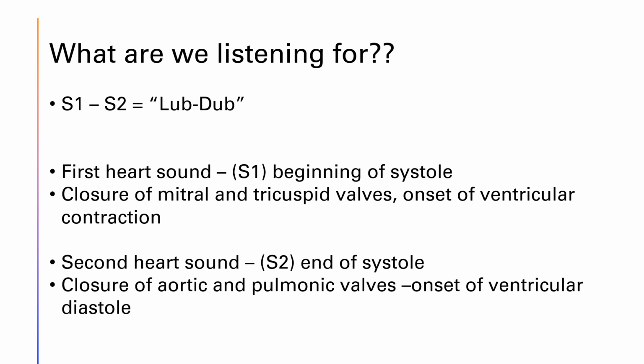The second set of valves to close is the aortic and pulmonic valve, and this is the end of systole, the beginning of diastole, and this is the dub sound we hear, or S2. Each heartbeat is lub-dub, meaning when we hear lub-dub, that is 1 heartbeat. So lub-dub is 1, okay?